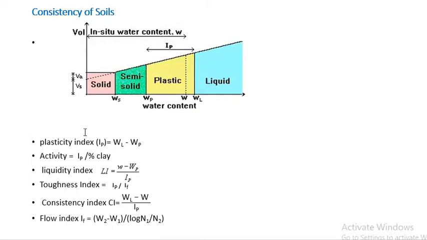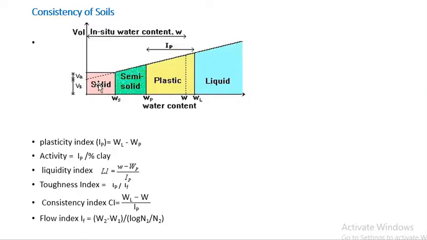Consistency of soil. As you can see in this figure, first concentrate on solid. In this solid, it's not completely saturated, means the void is partially filled with air and water. As you can see here, there is Va, Vw and Vs: volume of air, volume of water and volume of solid.